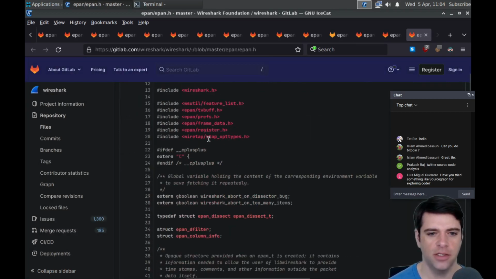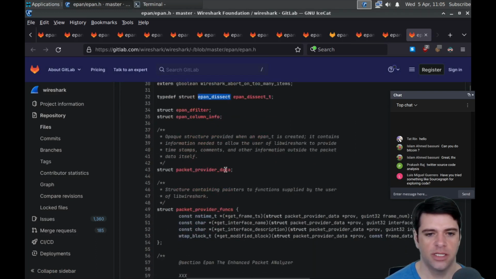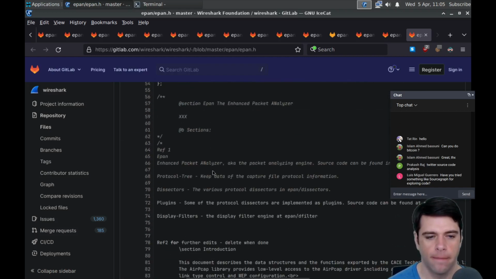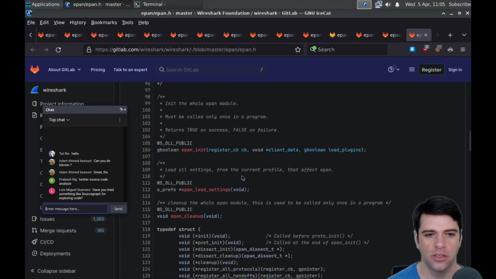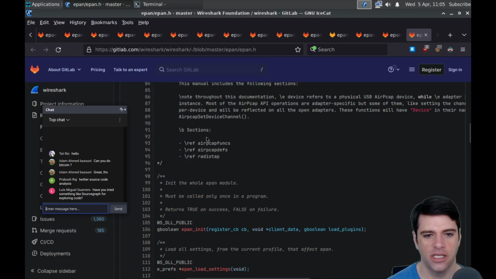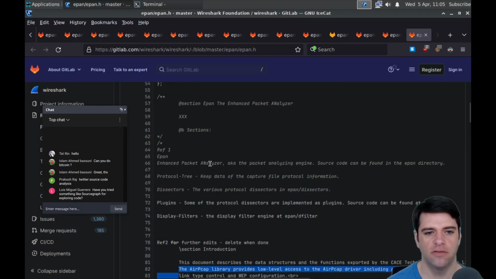So here's epan.h. We've got the dissect struct and some whatever defilter is. I don't know what D is. Packet provider data. So here's a big comment talking about the enhanced packet analyzer, aka the packet analyzing engine. Source code can be found in the EPAN directory. All right, this looks promising. Sections: AirPCAP functions, AirPCAP defs, and radiotap. So I guess this section is for AirPCAP.